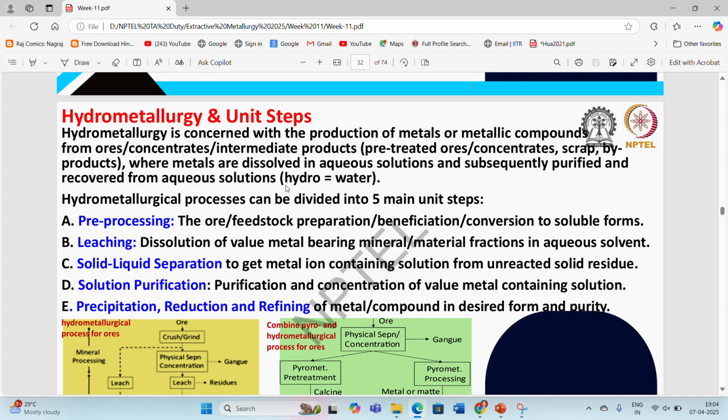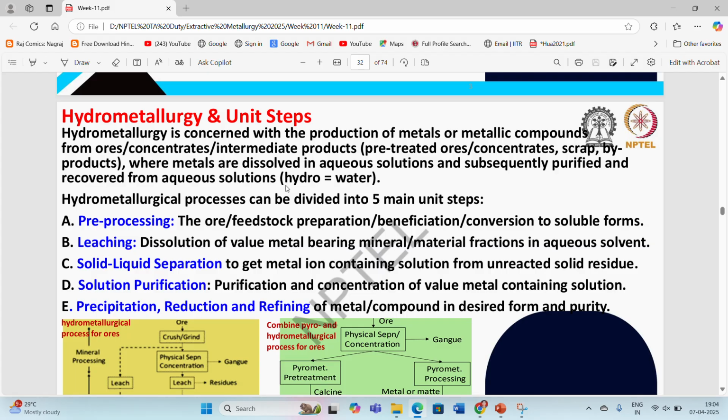Most metal manufacturers are trying to recover metals from this e-waste, so they are going with a hydrometallurgical operation, where metals are dissolved in aqueous solutions, which can have different pH values, and subsequently purified and recovered from those solutions.